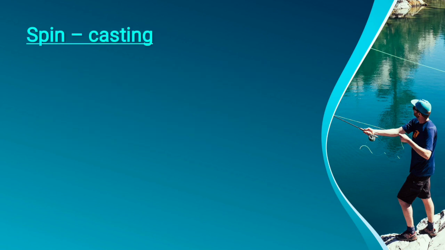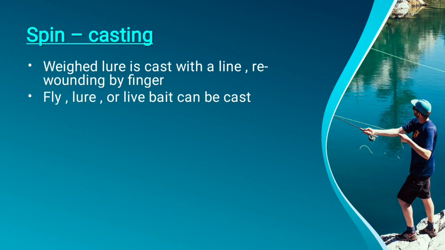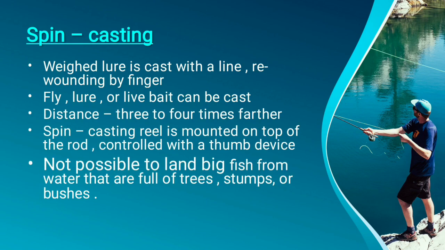Then the other one is spin casting. Spin casting is different from bait casting, as a weighted lure is attached to the hook. Lures and baits are mostly similar, but there are some differences with the line. Rewinding is done by the finger.